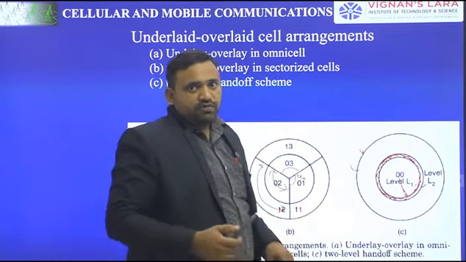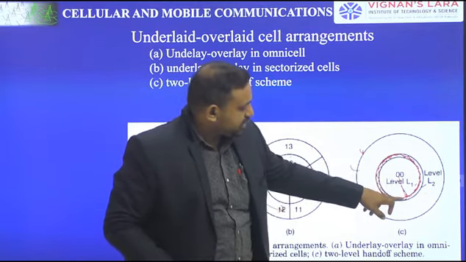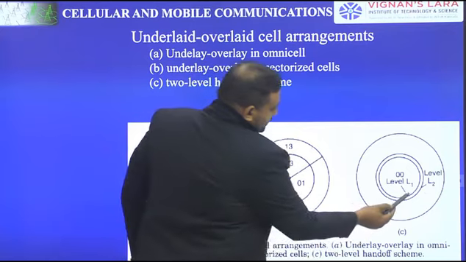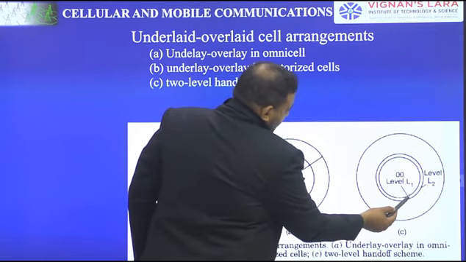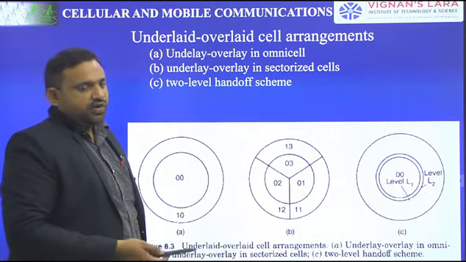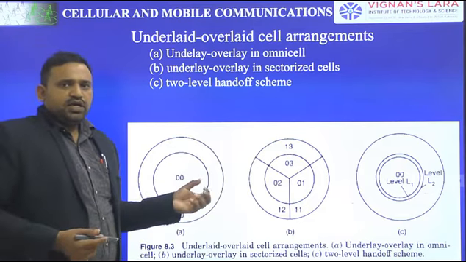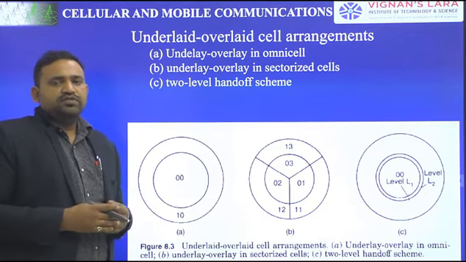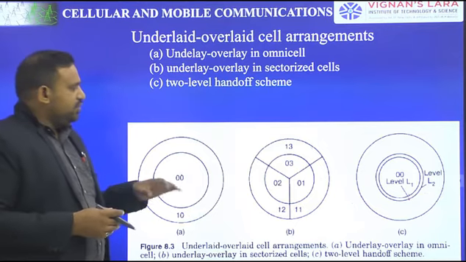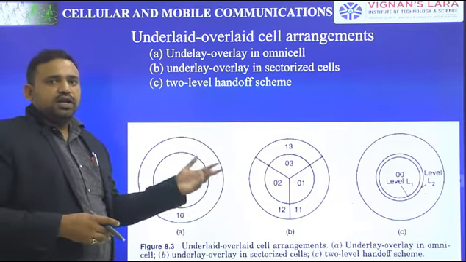So there are 2 handoffs when the mobile unit is moving from one area to another. Moving from here to here by crossing the inner dark line, there will be handoff 1 by crossing level 1. Then it will be in the second area, and crossing level 2, there will be a second handoff. First handoff, second handoff: level 1 handoff, level 2 handoff. By maintaining these things, we can manage n number of handoffs and we can manage the heavy traffic, by maintaining some power levels and dividing the cells into an underlay overlay arrangement.